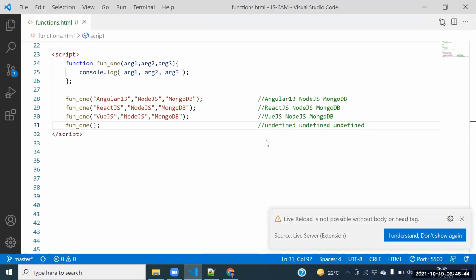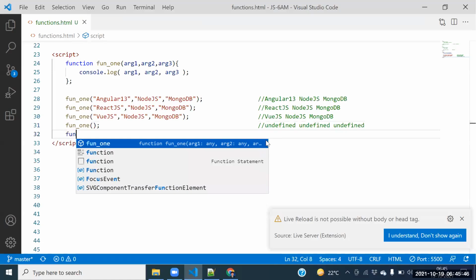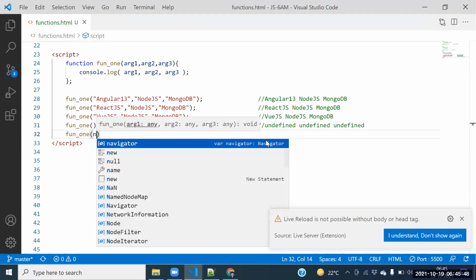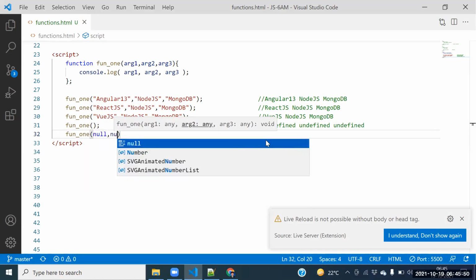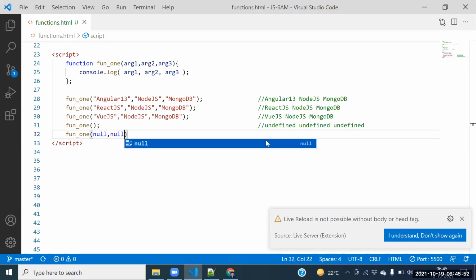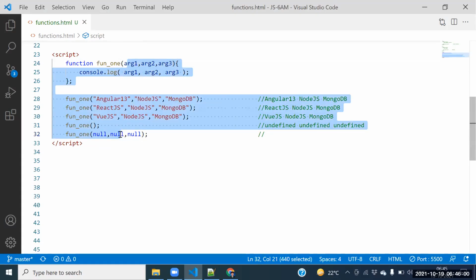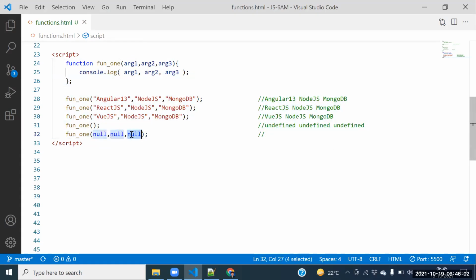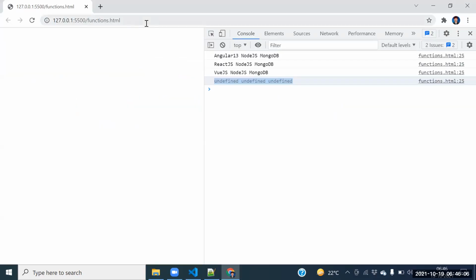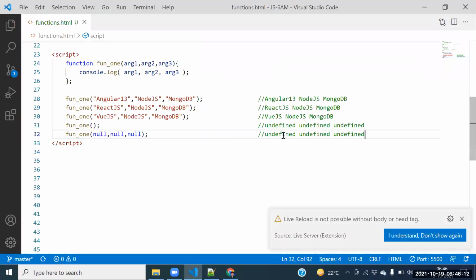See this one. The company wanted to terminate the people. How can the company terminate the people? Null comma, null comma, null. So the company terminated which person? Argument 1. Which person? Argument 2. Company terminated which person? Argument 3. Now say this one. What is the output we are getting? Null, null, null. This is the output we are getting here.